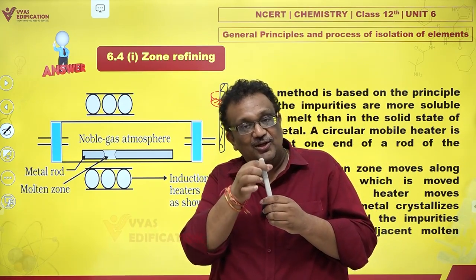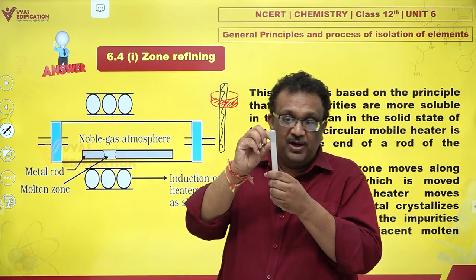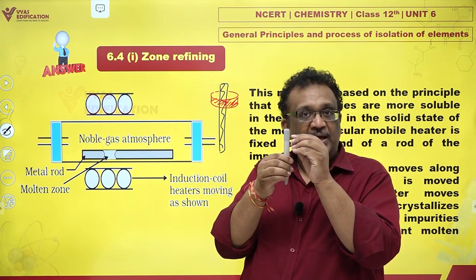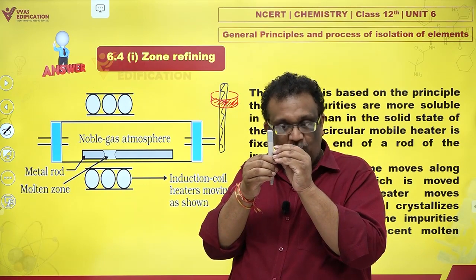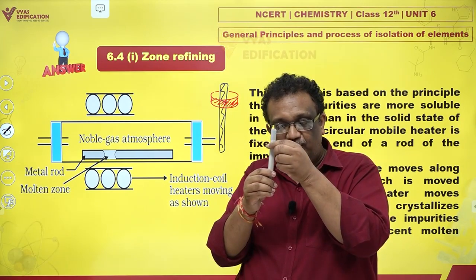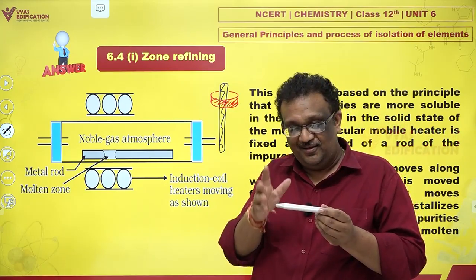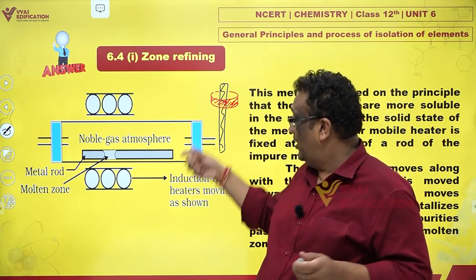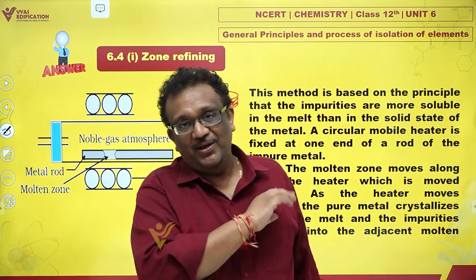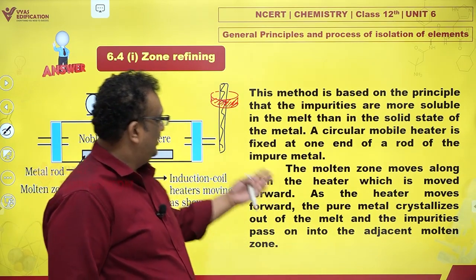And this continues. Now it again moves down, and this middle portion has impurities of the top portion plus its own impurities. As this one is solidifying, the lower portion becomes liquid and they move down. Slowly the impurities migrate from one end to the other end. Once they reach the other end, this is cut off and thrown away, and you have a fairly pure rod of ultra pure element. This method is called zone refining. Take a look.